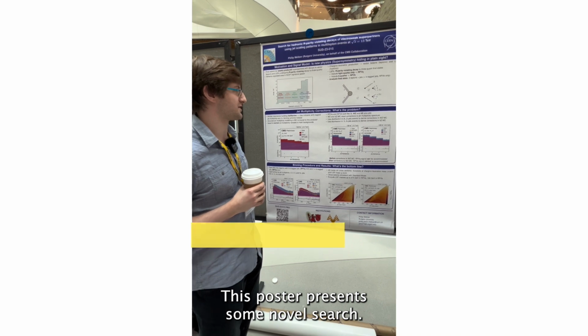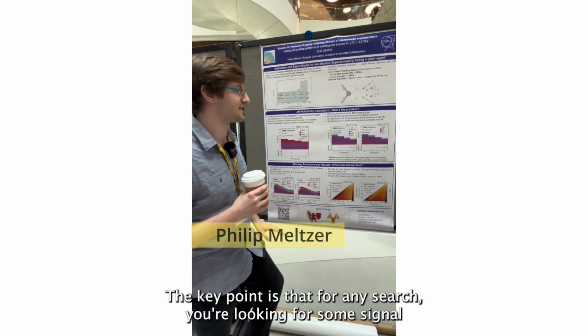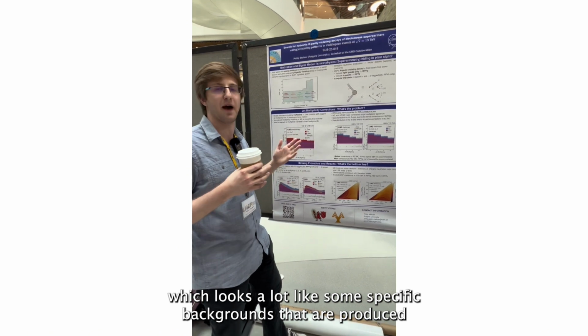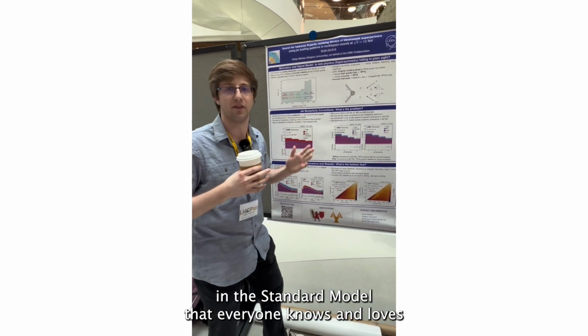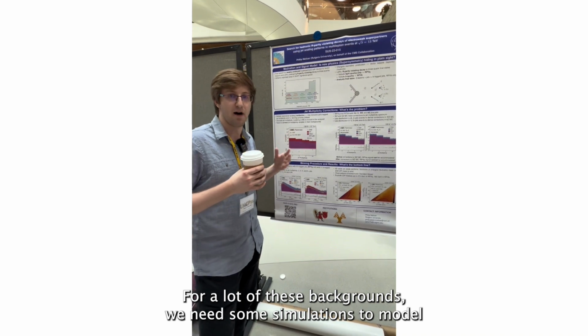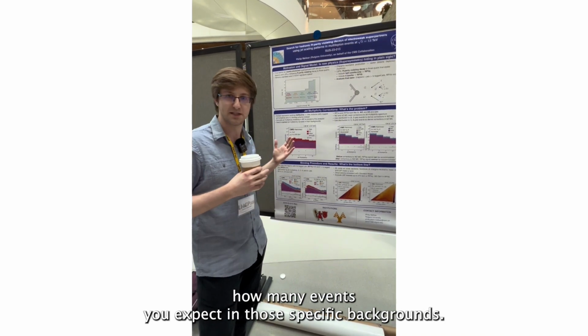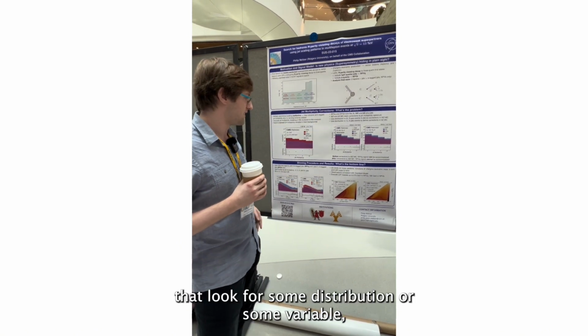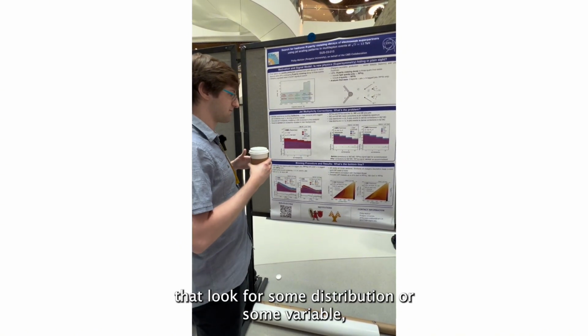So this poster presents some novel search. The key point is that for any search, you're looking for some signal which looks a lot like some specific backgrounds that are produced in the standard model that everyone knows and loves. For a lot of these backgrounds, we need some simulations to model how many events you'd expect in those specific backgrounds.